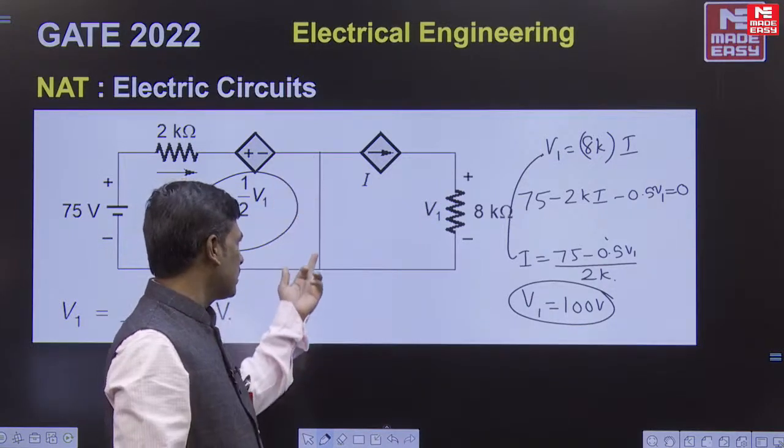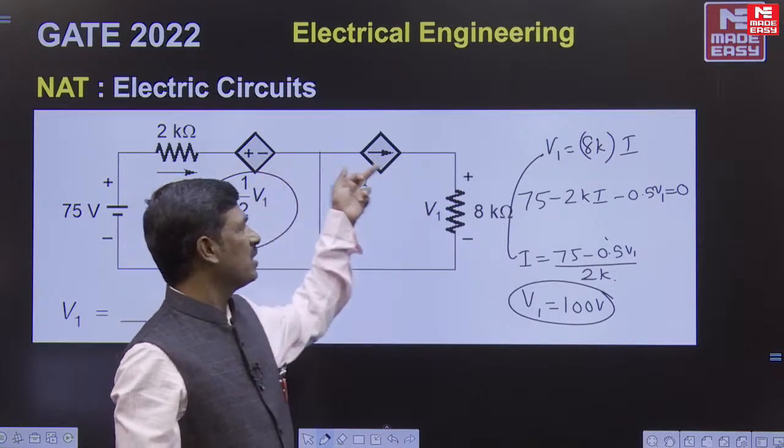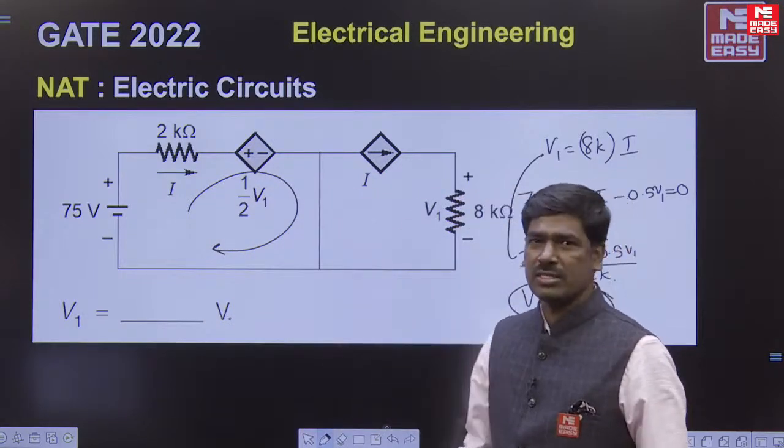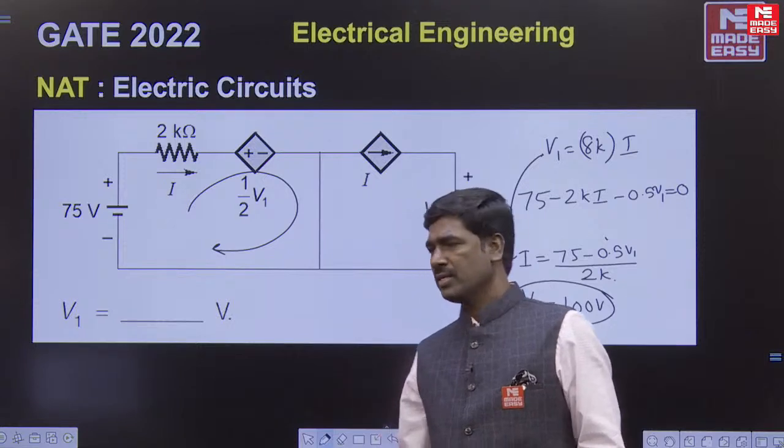The current flowing here is 0, the current I is coming in and I is going out, so the current is I is equal to 0. A similar type of question is discussed in a GTQ also. Okay.